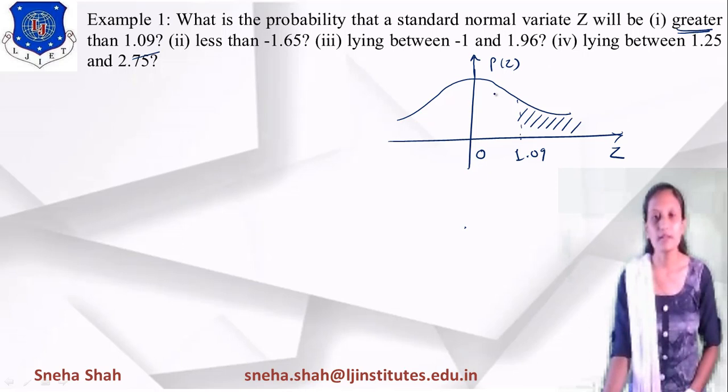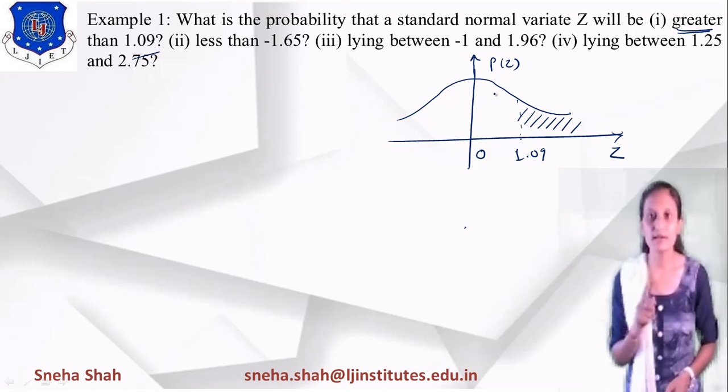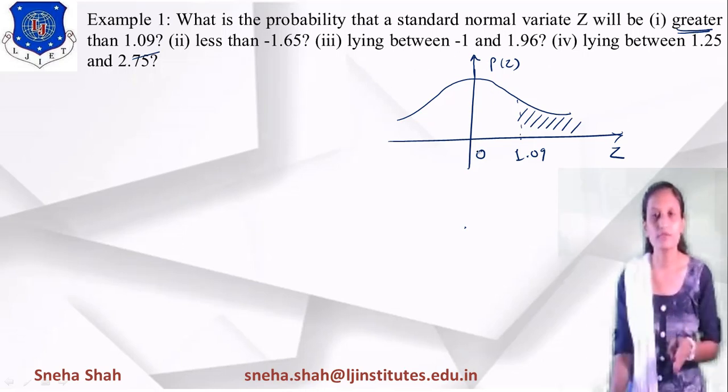The area of this curve equals 1, because the total probability equals 1, right? This curve is symmetrical about the 0 axis, so there is 0.5 probability on this side and 0.5 probability on this side, right?